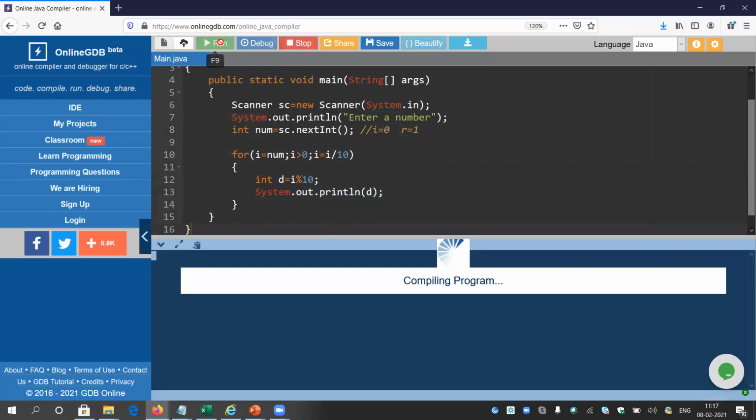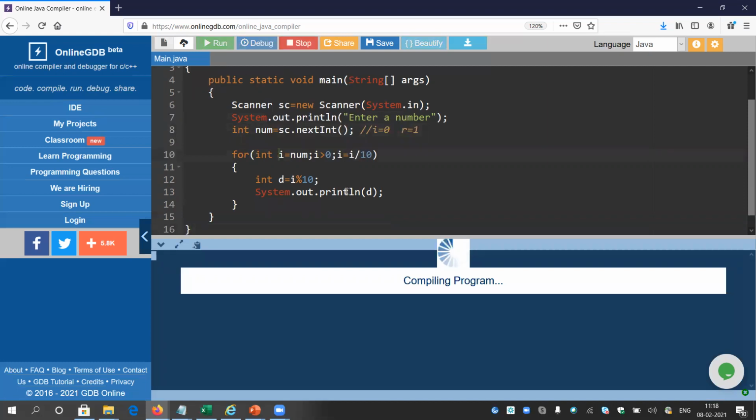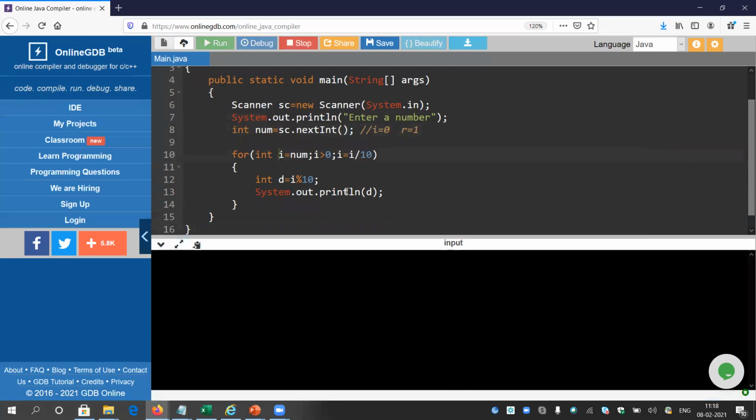So let me run this program. If I am a bit fast during this explanation, you can pause the video and watch it back. Okay, what are the mistakes? I have not introduced the variable I here. Let me introduce that. I think it will work now.